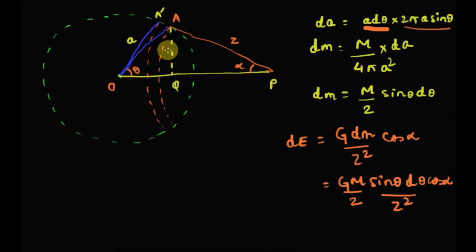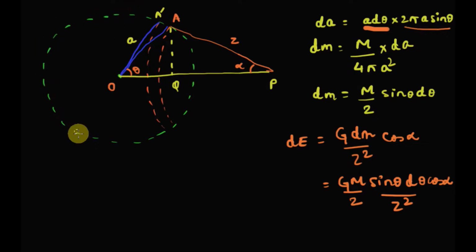Now we know the gravitational field of a ring at an object P. So now let's extend this result further, and let's try to find out the gravitational field of a hollow spherical shell on an object P. Once we have the result for this hollow spherical shell, we will extrapolate it to find the gravitational field of a solid sphere, and we'll assume that Earth is a solid sphere. After that we will be in a better position to find out the weight of an object at the center of the Earth.